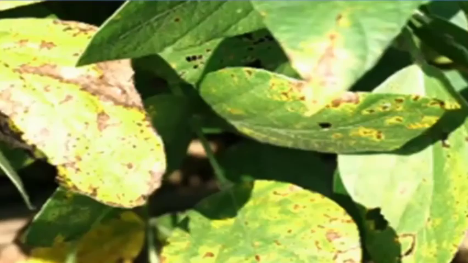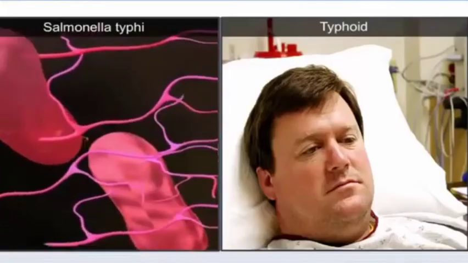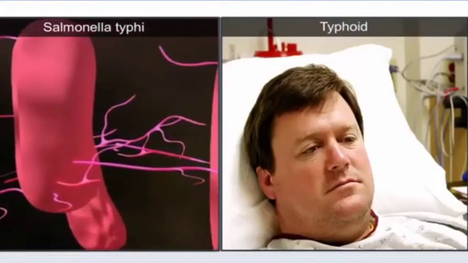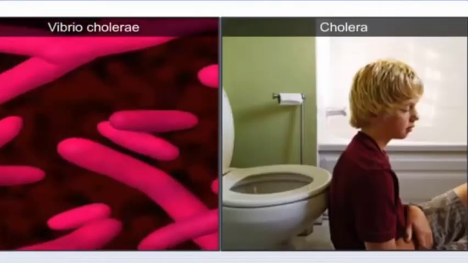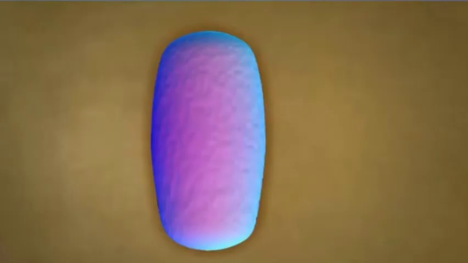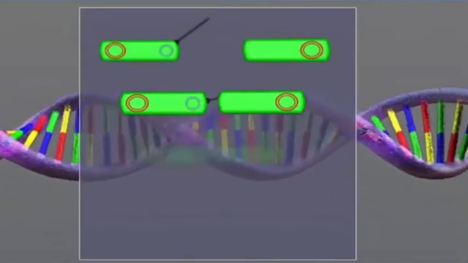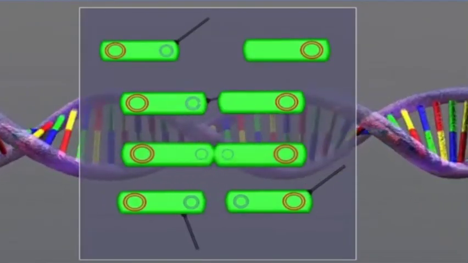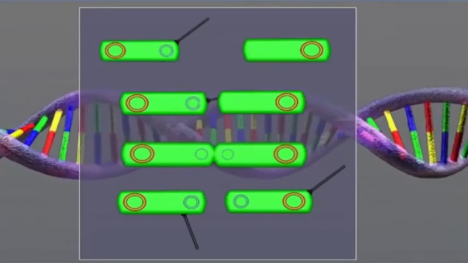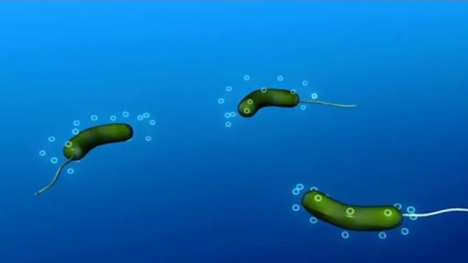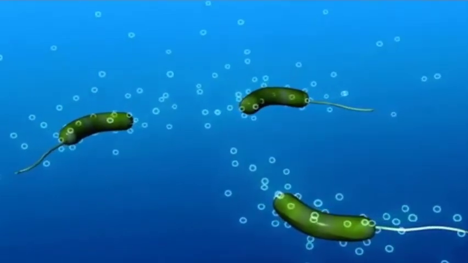They also cause harm by damaging crops, and some diseases like typhoid, tetanus, and cholera are known to be caused by bacteria. Bacteria reproduce by fission. They also reproduce sexually by DNA transfer from one bacterium to another through the pilus. Under unfavorable conditions, bacteria produce spores.